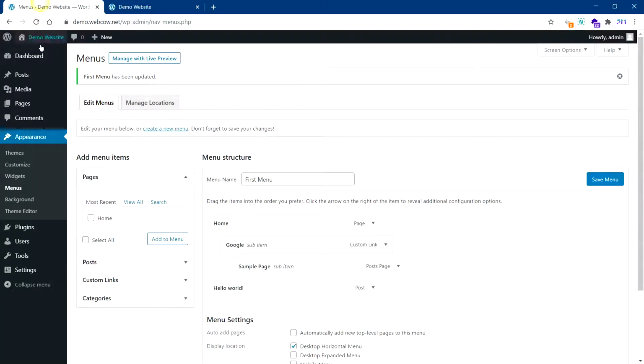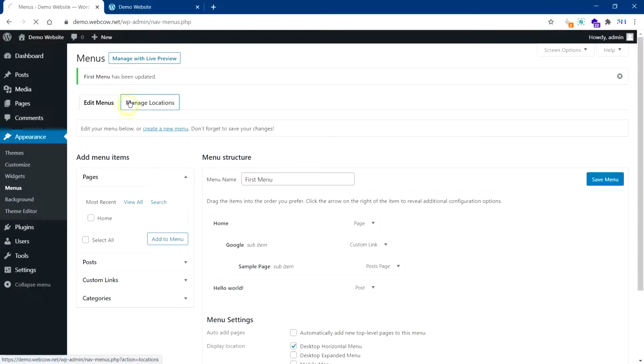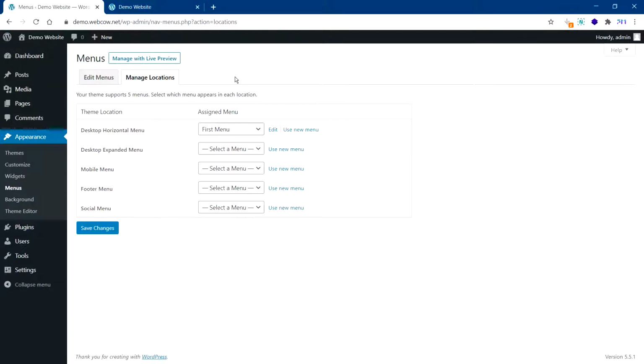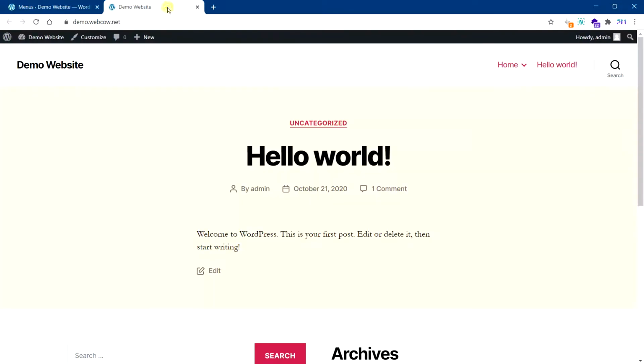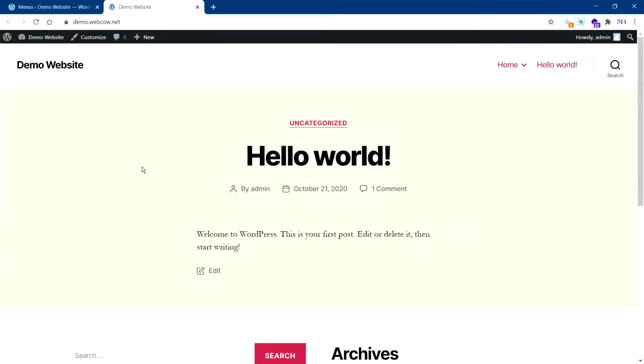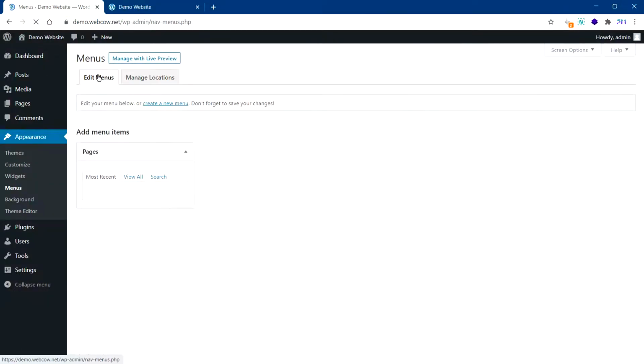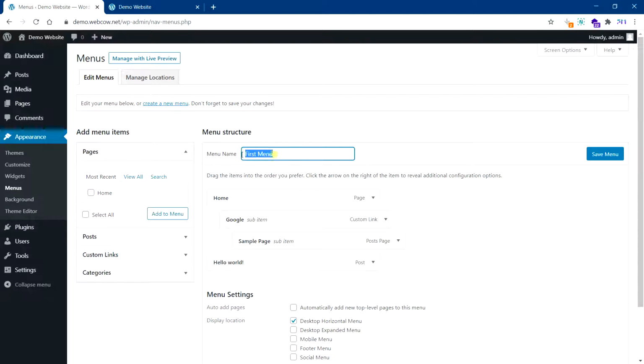All right, so you can create your menu however you feel like during this, and you can then manage the location where you want the menu to appear. So our websites will have different sections. So it will be header, there will be a footer, there will be something on the side, subheader, things like that. And you can choose wherever this first menu that you created, for example, this one first menu I have here, you can add it to any location.